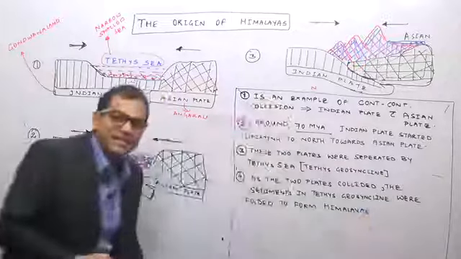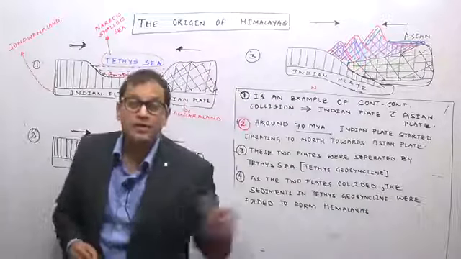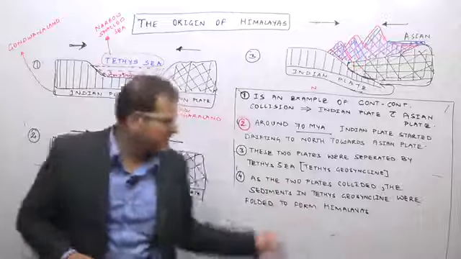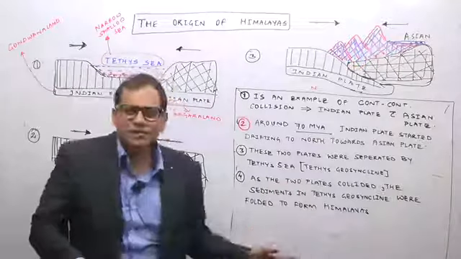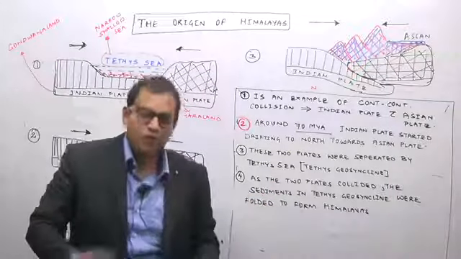Thus, the Himalayas are young fold mountains because this occurred just some 70 million years back, and therefore these are an example of young fold mountains.